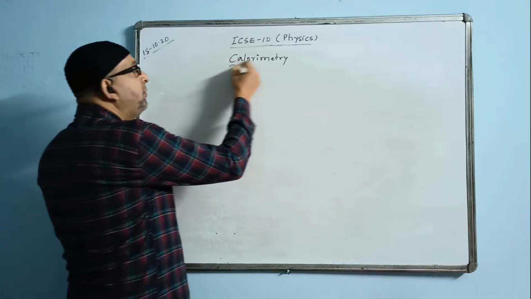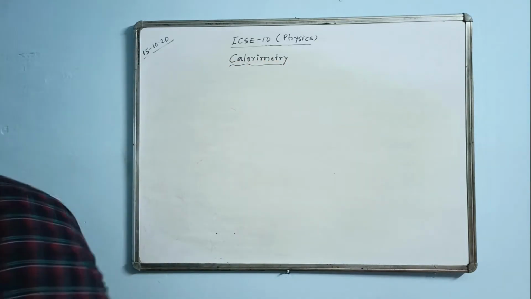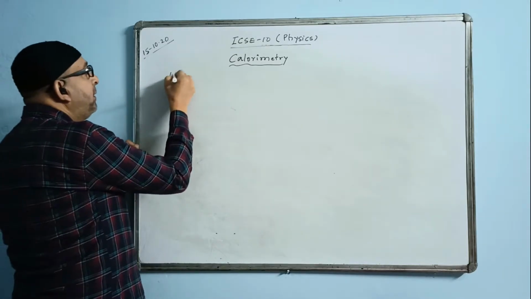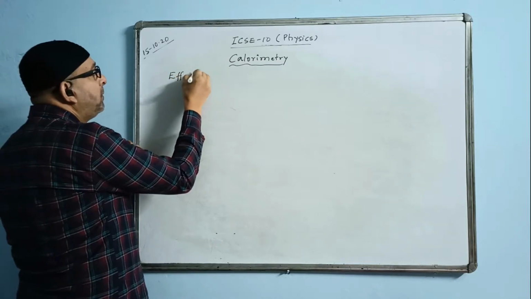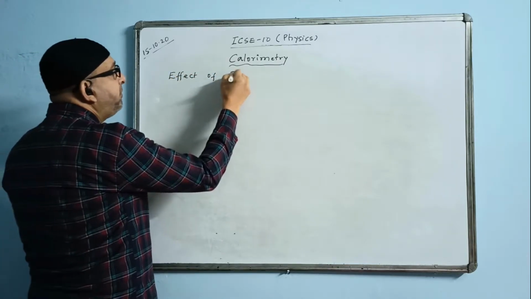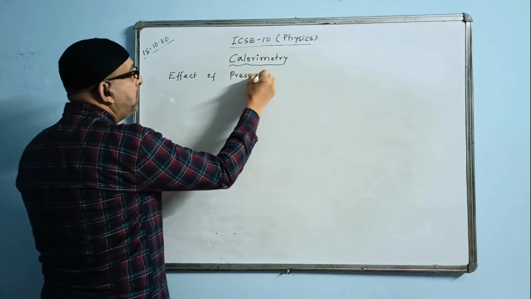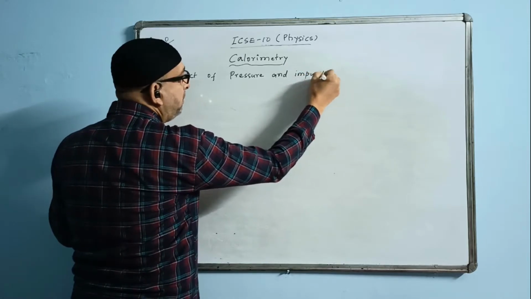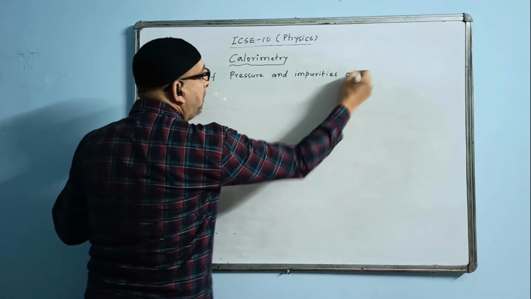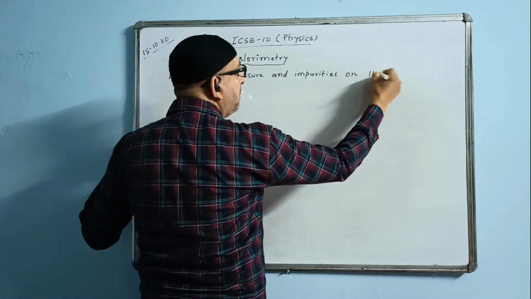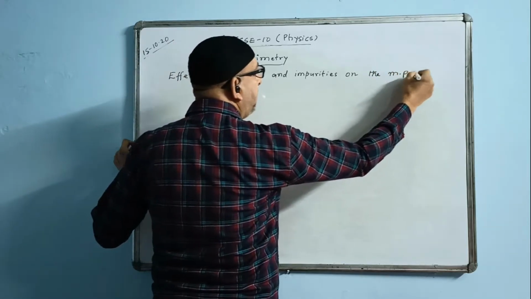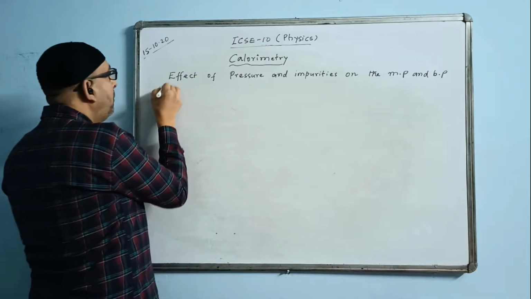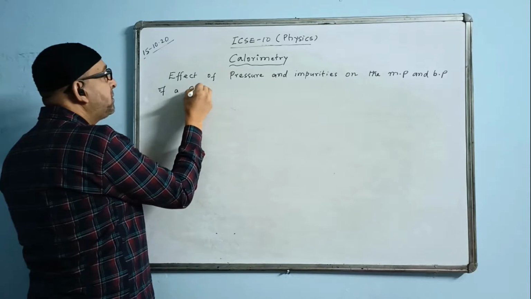And now the other thing we are doing today is, you can give the heading: effect of pressure and impurities on the MP and BP of a substance.